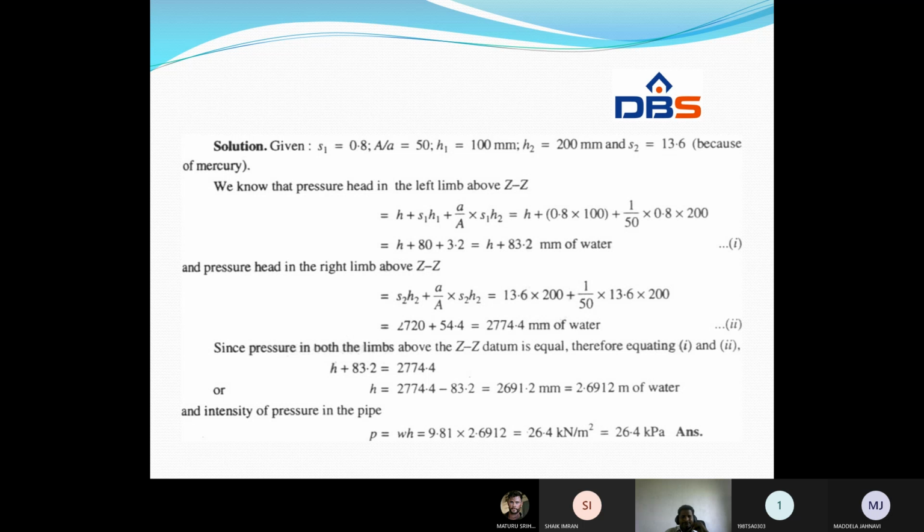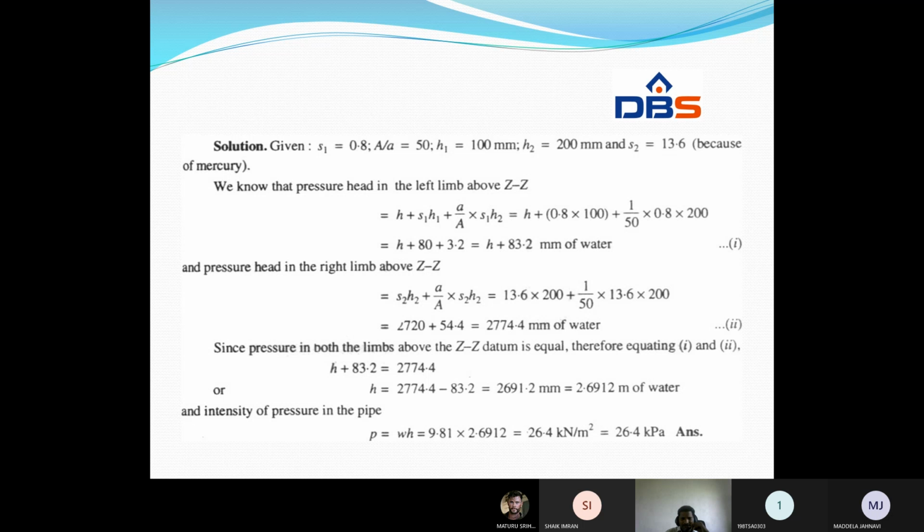Similarly, the pressure intensity in the right limb: S2 h2 plus a by A into S2 h2 equals 13.6 into 2000 plus 1 by 50. Simplify it, we will get 2774.4 meters of water. So the pressures in both limbs are the same, because the intensity of pressure is the same in all directions, as per Pascal's law.